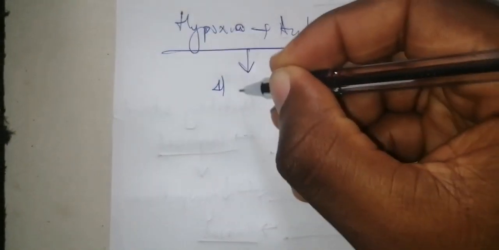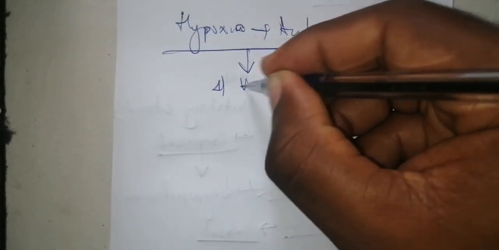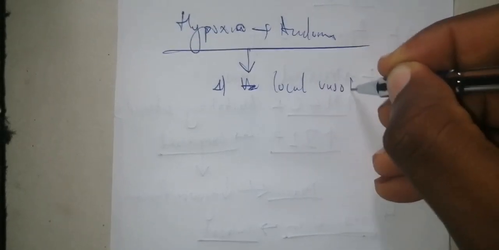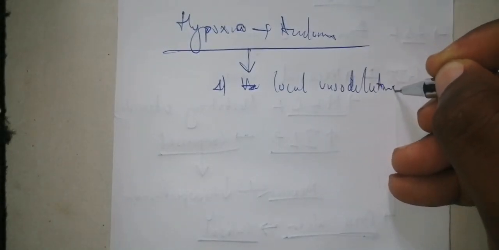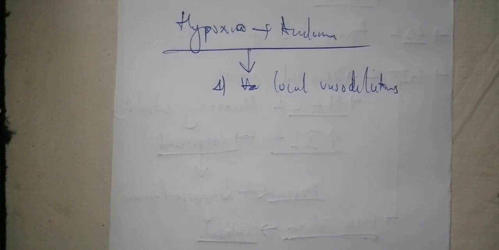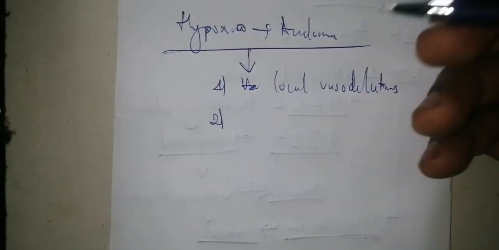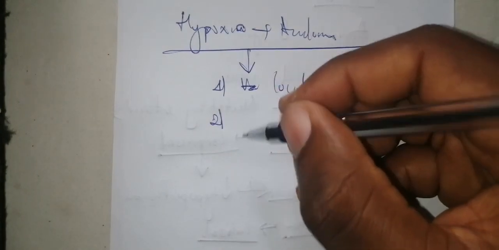So this is the pathophysiology of hypoxia resulting to acidosis. Under the pathophysiology of hypoxia resulting to acidosis, we need to know that the first, generally the major element in hypoxia, is acidosis, a condition that can directly kill, because acidosis can result to local vasodilation. Is it clear? So acidosis results to local vasodilation, and also